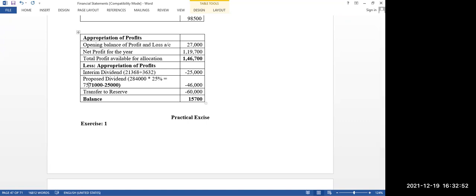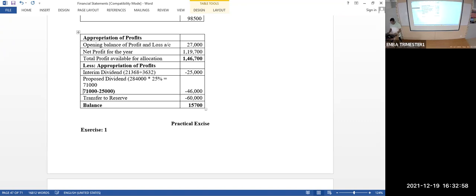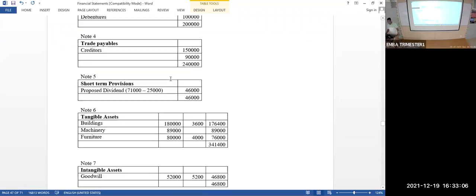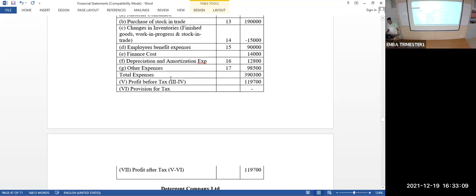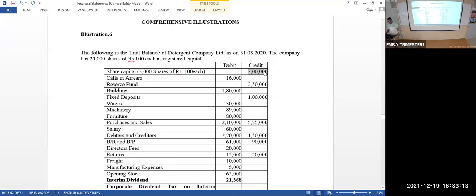Paid up capital minus arrears, we do. Paid up capital is nothing but share capital minus calls in arrear. The share capital given in the question is 3 lakhs. Am I right? 3 lakhs is the total share capital. But we did not receive 16,000 rupees from some of the shareholders.